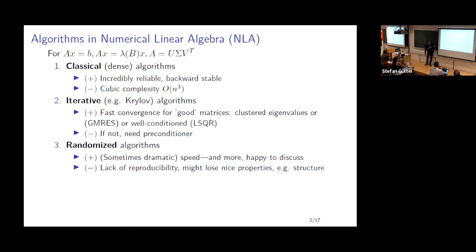Randomized algorithms, which are the focus of this talk, are a more recent development, which I think is very exciting. Why would you want to randomize? I would love to talk about this for 10 minutes, but I can't. Let me just say that sometimes you can get drastically improved speed. There are obvious downsides, but these days many people are happy to lose reproducibility in exchange for improved speed.